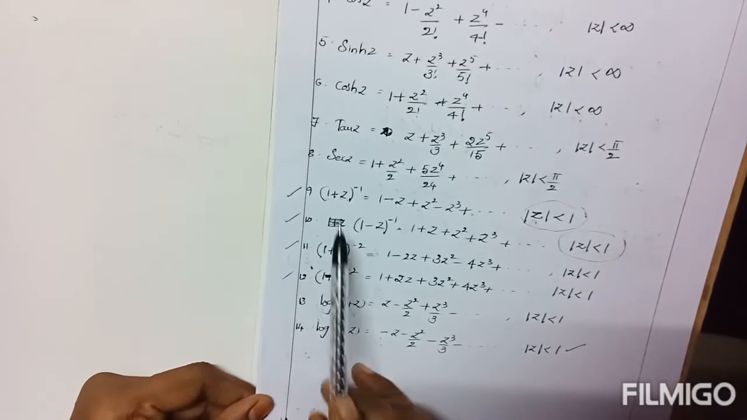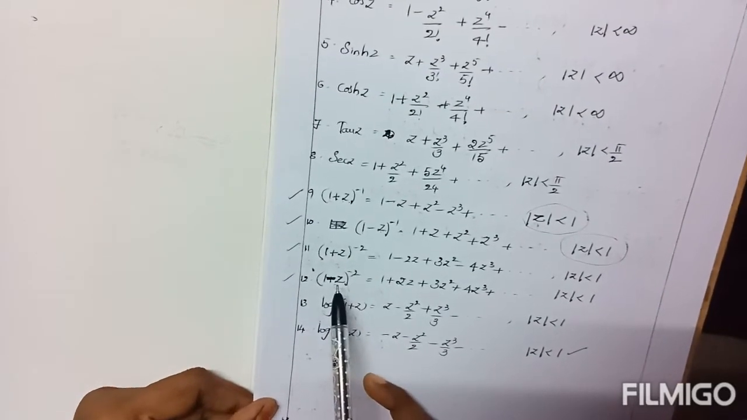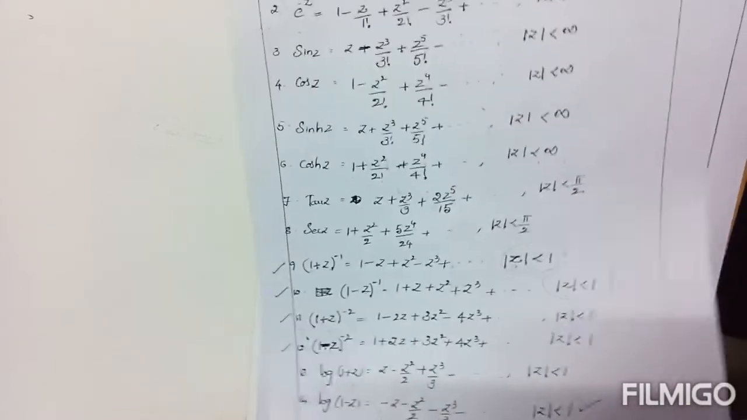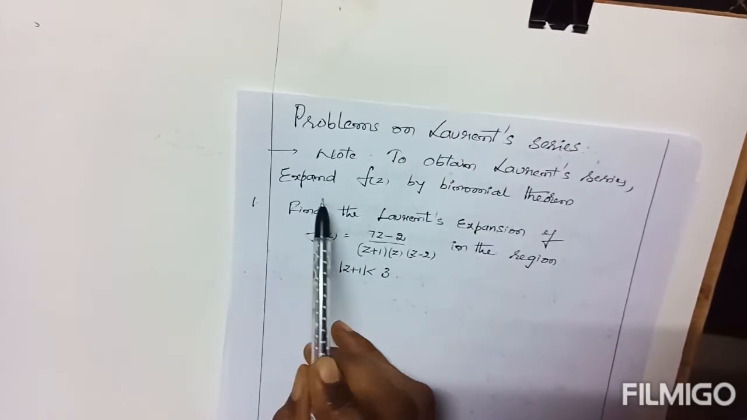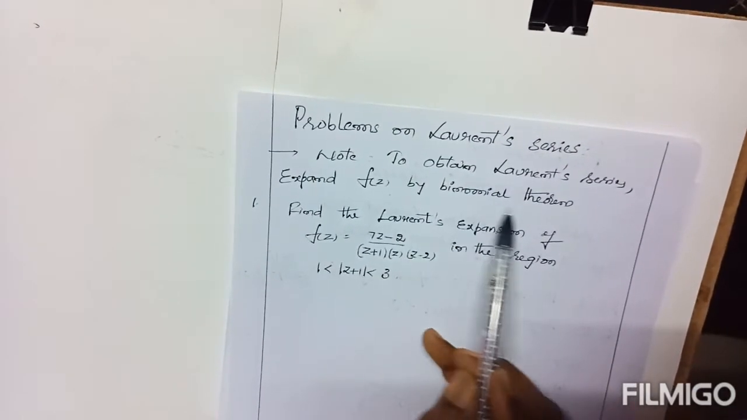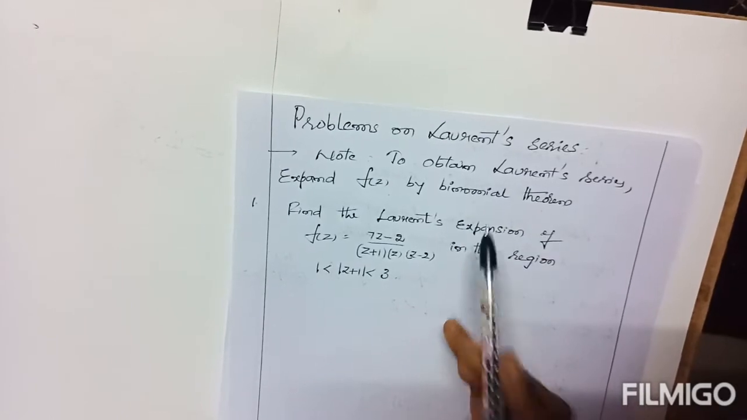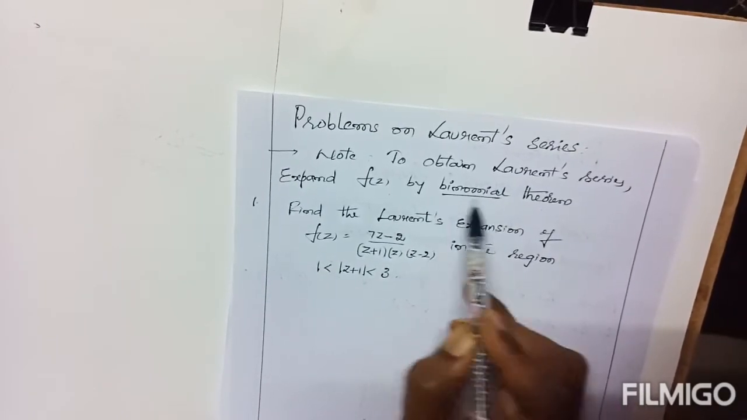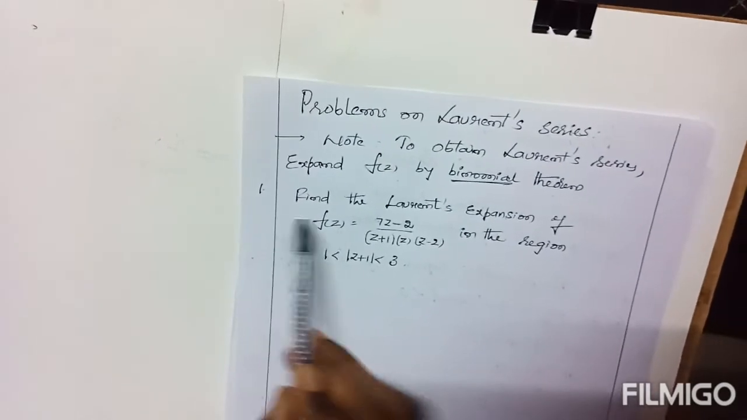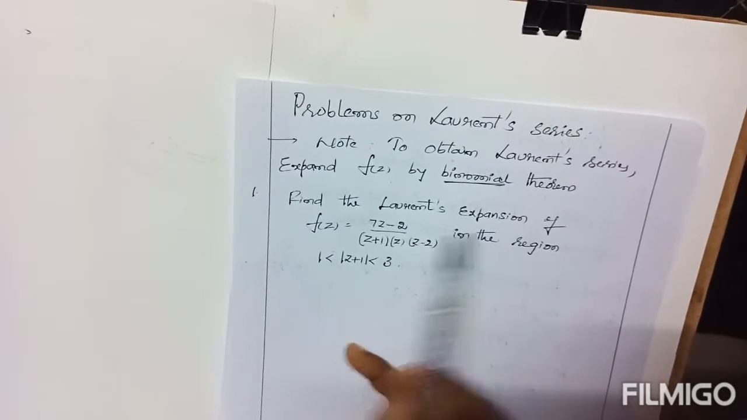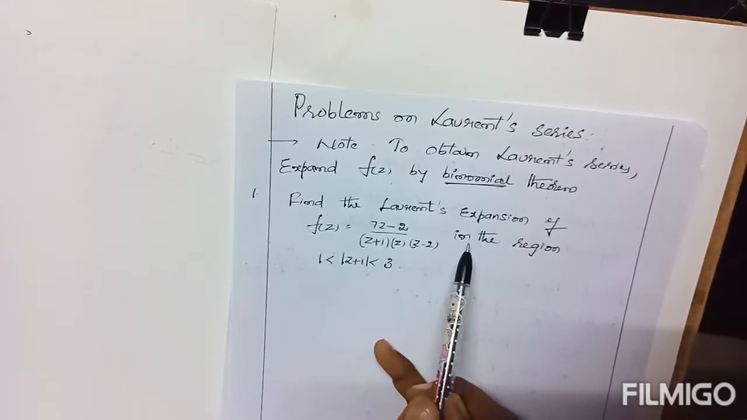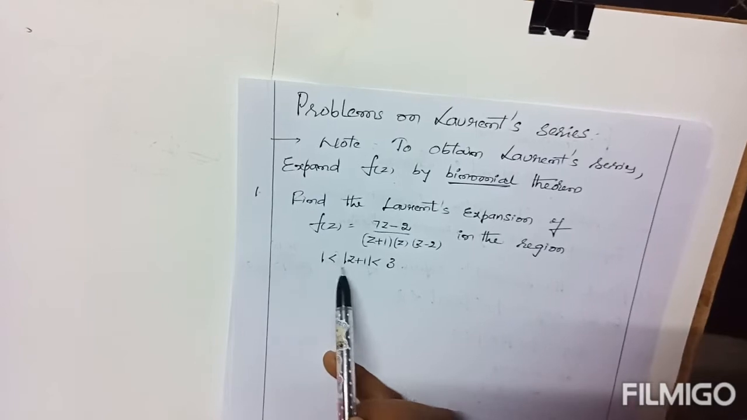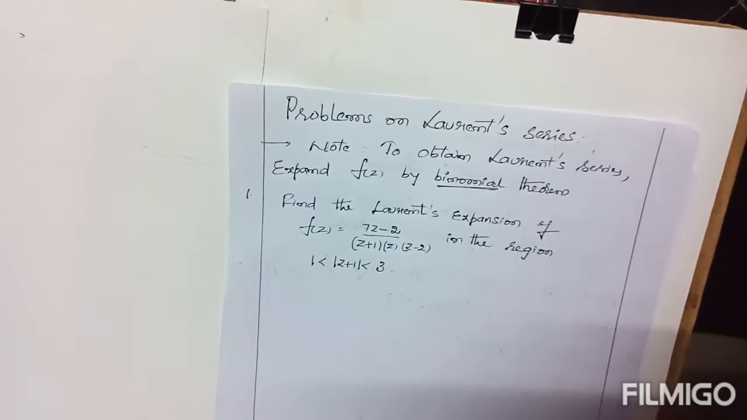These four are the most important infinite series to use for Laurent series. Now I am going to start problems on Laurent series. To obtain Laurent series, expand f of z by binomial theorem only. Binomial is nothing but two terms factor we need. Now find Laurent expansion of f of z equals 7z minus 2 by z plus 1 times z times z minus 2 in the region 1 is less than modulus of z plus 1 is less than 3.